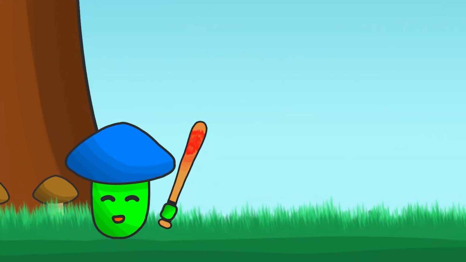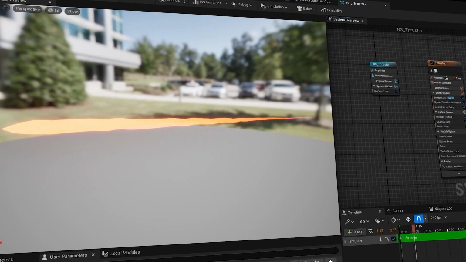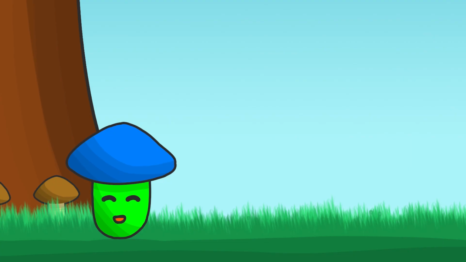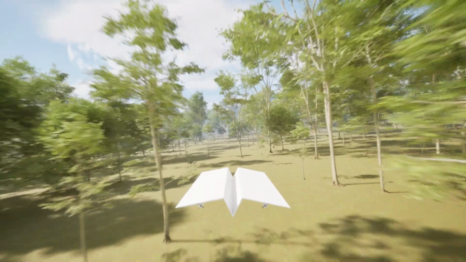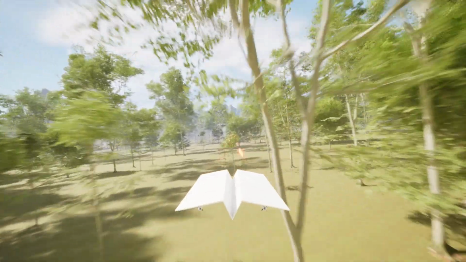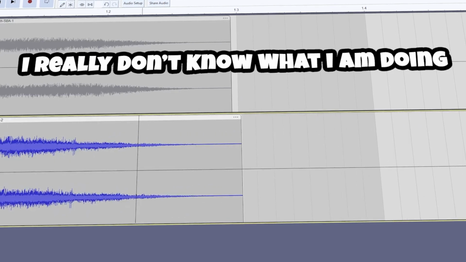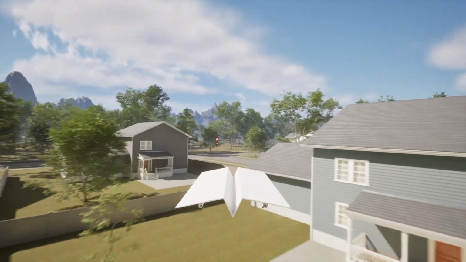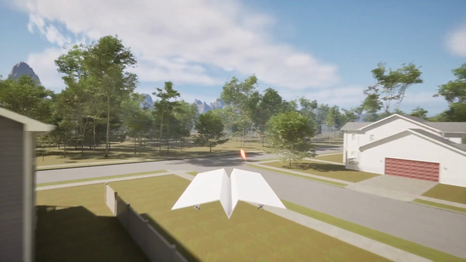We can make a thruster directly in Unreal. It has its own particle system called Niagara. But let's see how it looks on the missiles. Oh, that's what I was looking for. I'm making some sound effects again, and now it also sounds like a missile. The only thing missing now is a smoke trail.